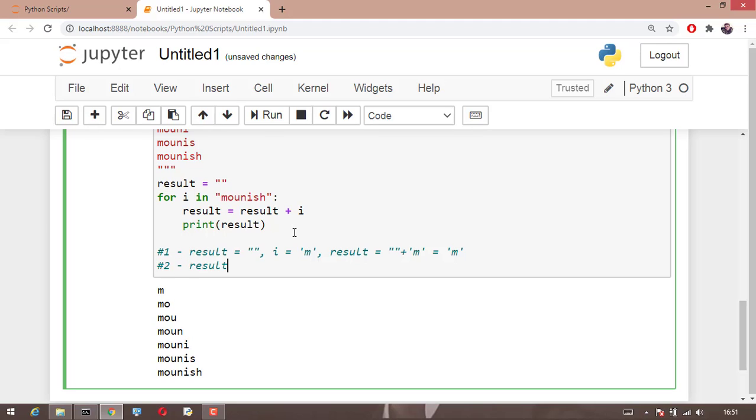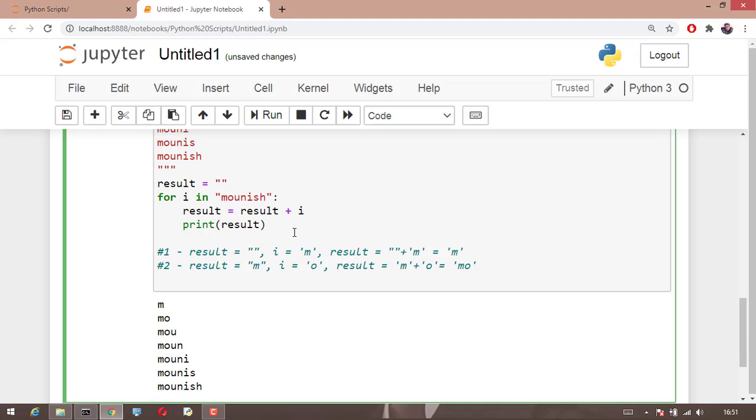Now what is my result variable? My result variable is m. Now I value is equal to o, and then let's go to the function inside the for loop. Now my previous result value is m, so m plus I. My I value is o, so my final result answer will be MO.